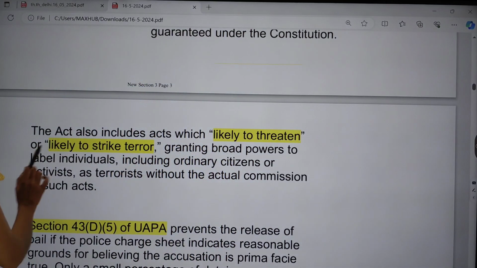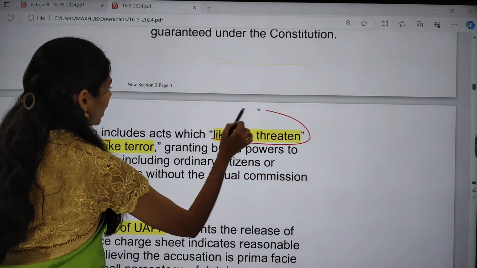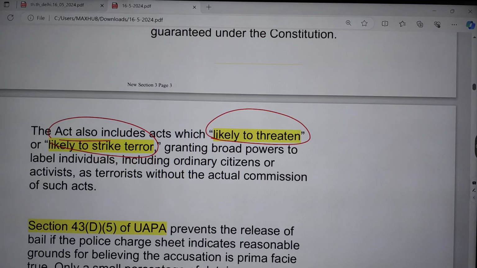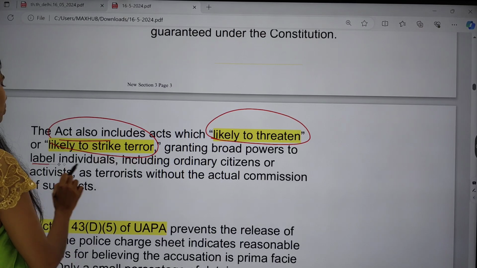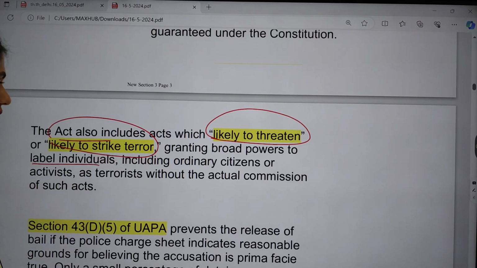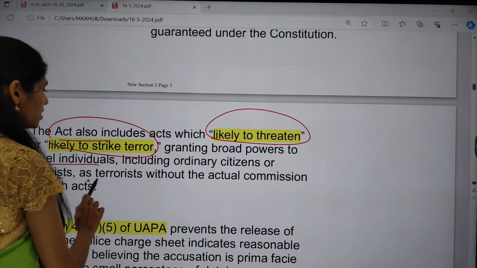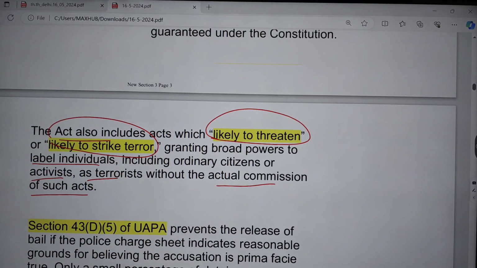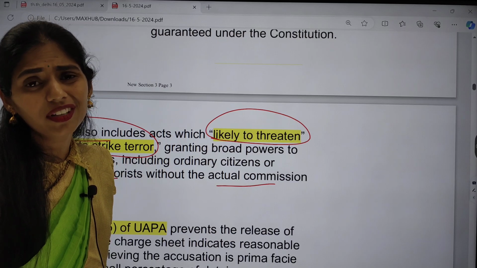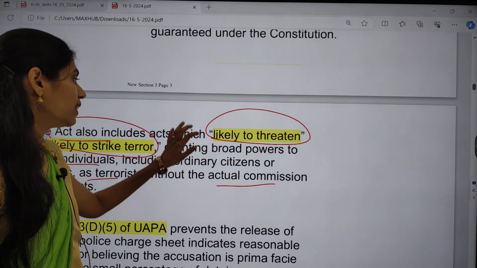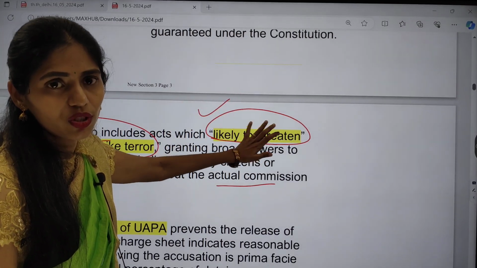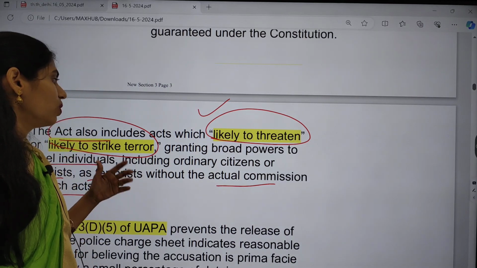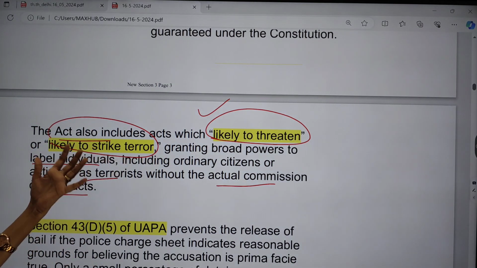Next, the Act also includes acts which are likely to threaten or likely to strike terror, granting broad powers to label individuals, even ordinary citizens or activists, as terrorists without the actual commission of such acts. So one more criticism is that any action or activity which is likely to threaten or likely to strike terror is also included.